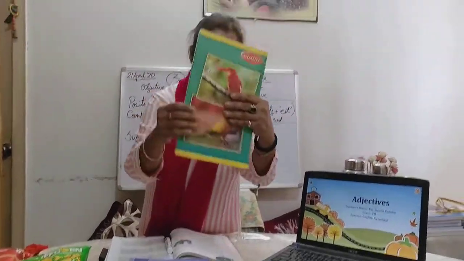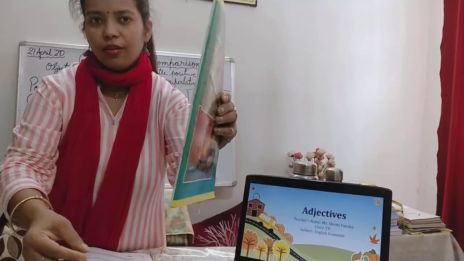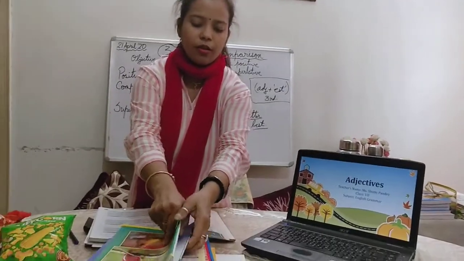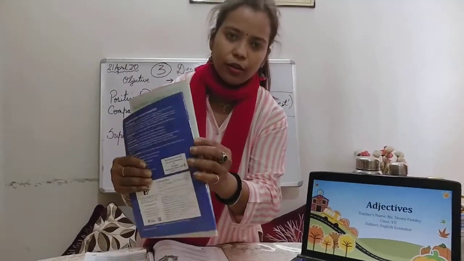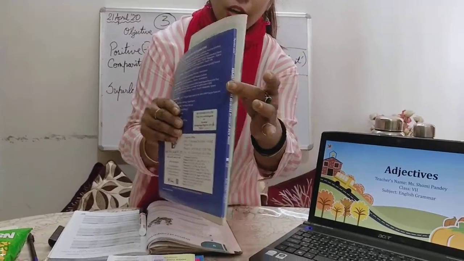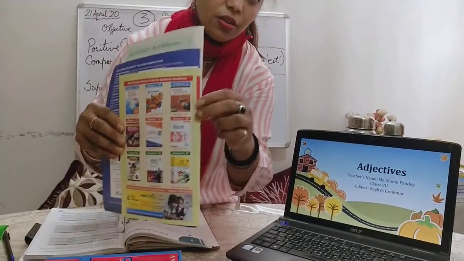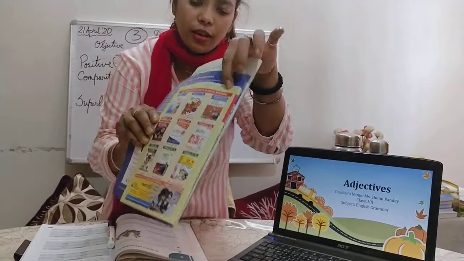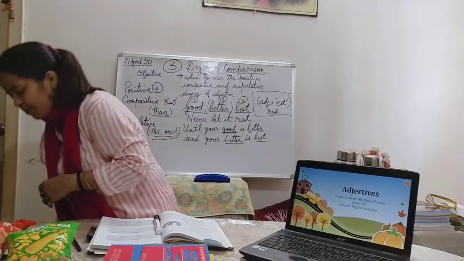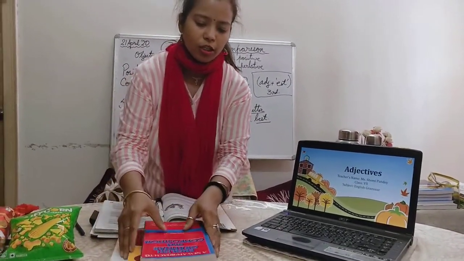This is thin. Look at the thickness. This is thin. Okay. Now I will put it together so that you can understand. This is thinner, and this one is thinnest. Okay. So thin, thinner, thinnest. Now the opposite of thin is what?